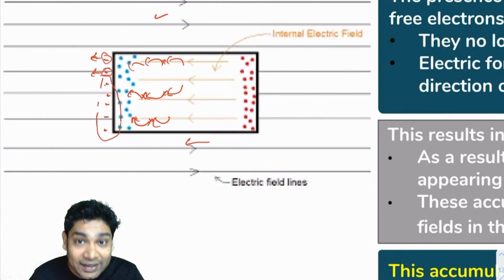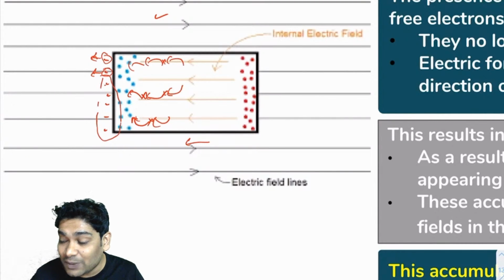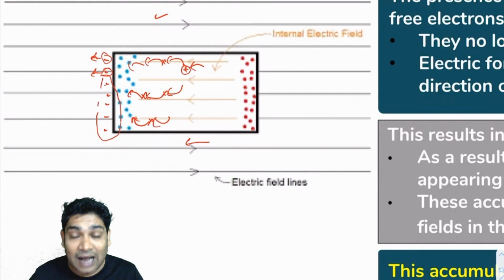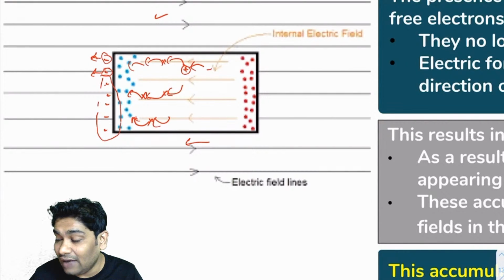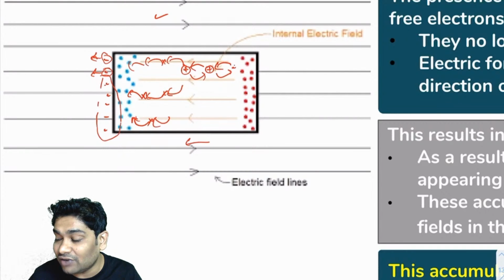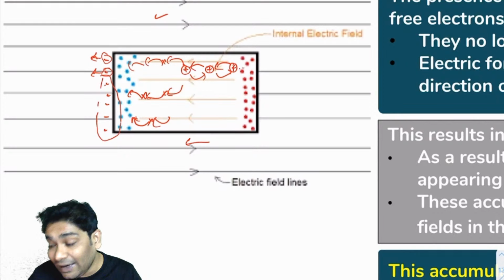Similarly, imagine the space that was created here. Because this free electron jumped, there was obviously a positive deficiency created here. A positive charge would have come here. So an electron from the neighboring atom would jump to fill this, which makes a positive shift here. Similarly, an electron from the neighboring atom would jump again, and the positive charge would have shifted here. At the end of the day, all the positive charge would have started appearing here.